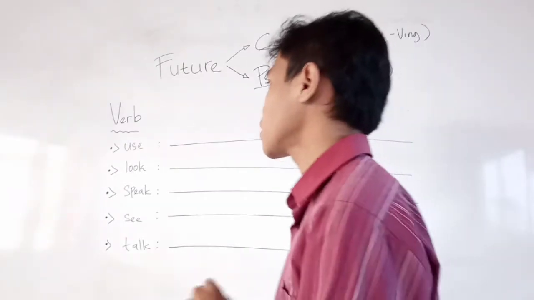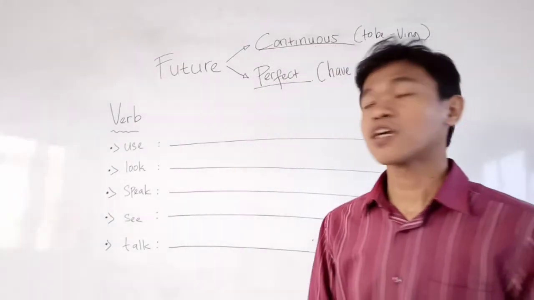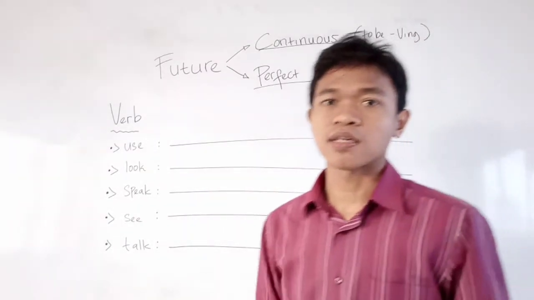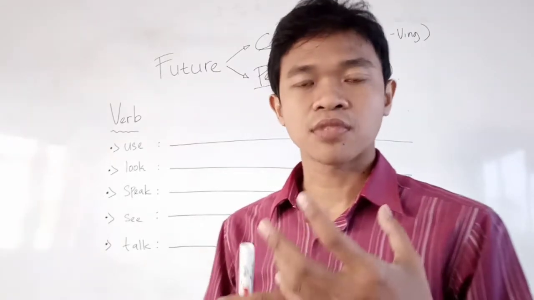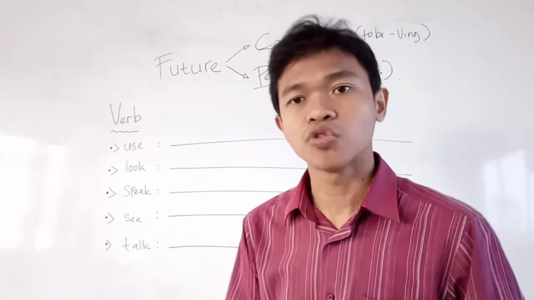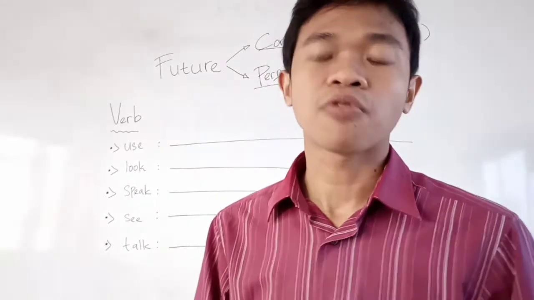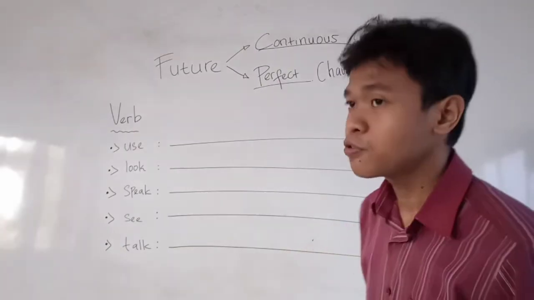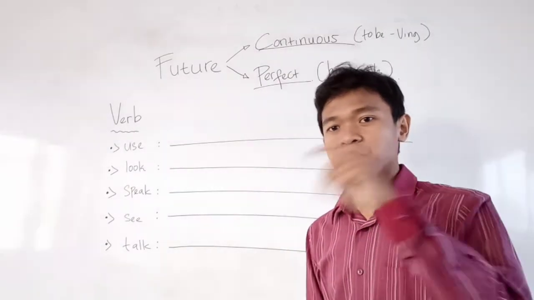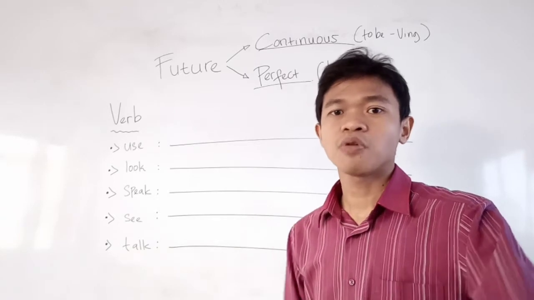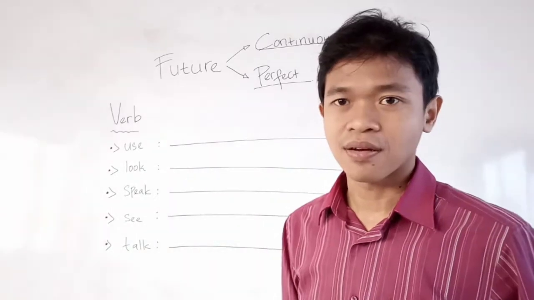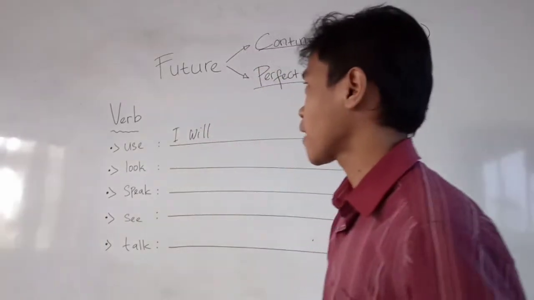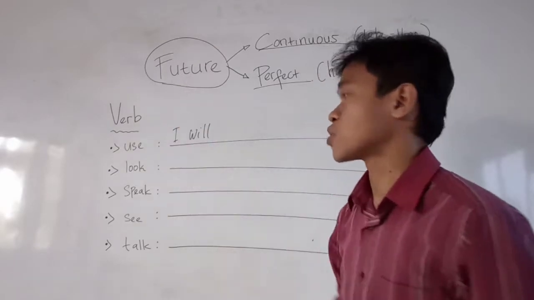Now let's have a look here. I'm going to give you an example using use. Remember, when we learn a sentence, we have some subjects, like I, you, we, they, it. You can use whichever you like. Now I'm going to give you the example using the future continuous. Now let's go back to the future. When we use the future, we will have the word will. So here, I will. It is used to describe the future.